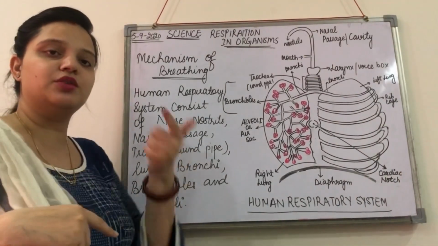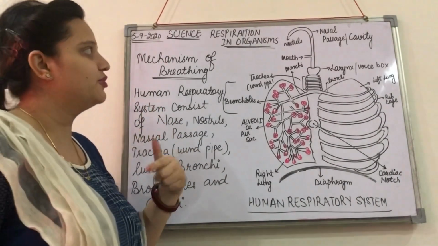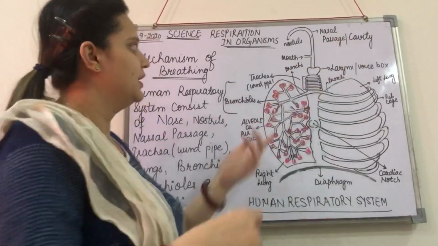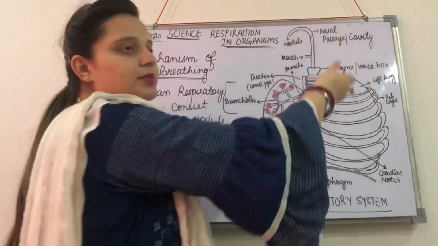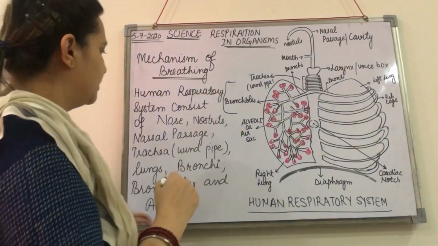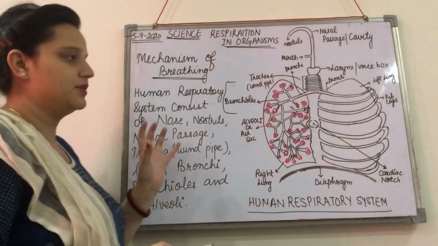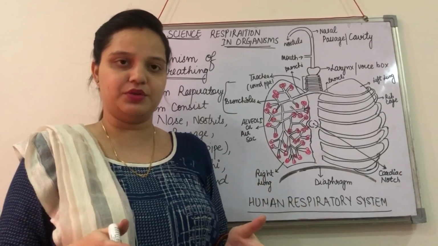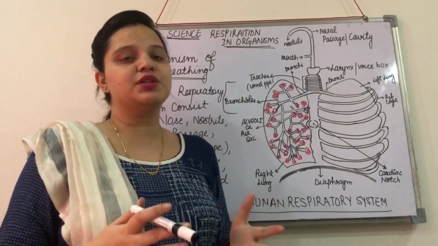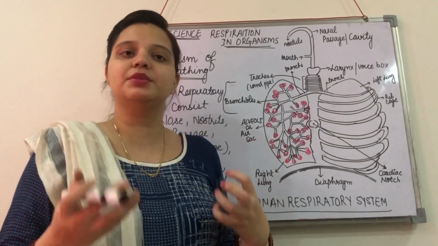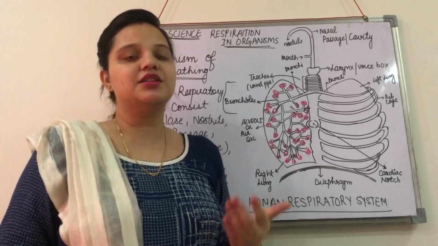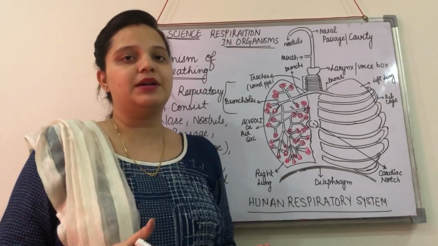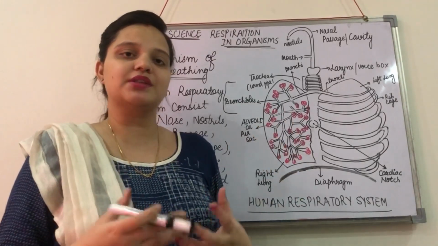So the air from our nose will go to the nostrils, and from the nostrils it will pass to the nasal passage or nasal cavity, and the air from the mouth will also pass to the nasal cavity. Okay, then in the nasal cavity, there is mucus and hair present. The function of mucus and hair is to trap the dust particles that enter along with the air we breathe.